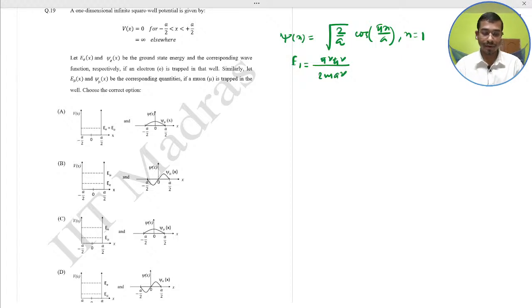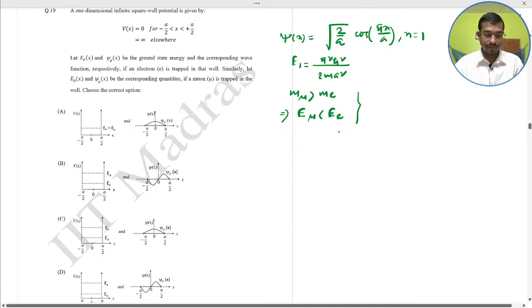Since the muon is heavier than the electron, and since the energy is inversely proportional to the particle mass, the energy of the muon is less than the energy of the electron.